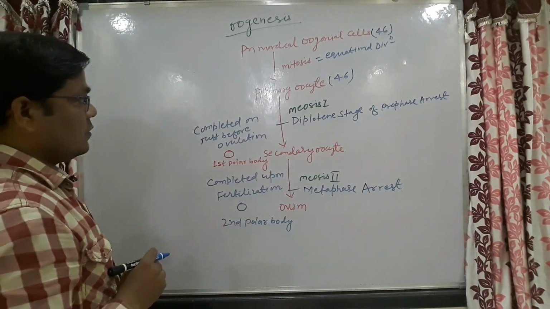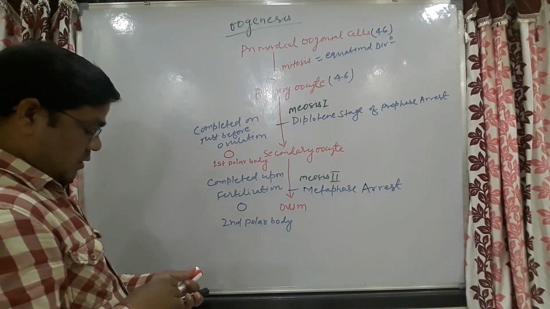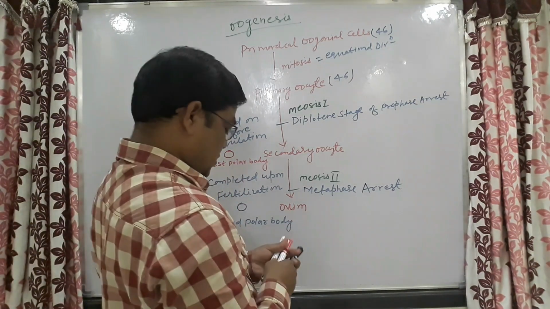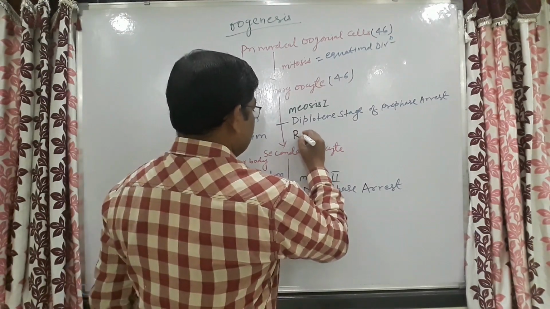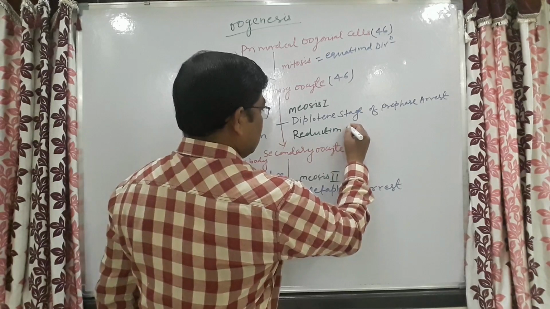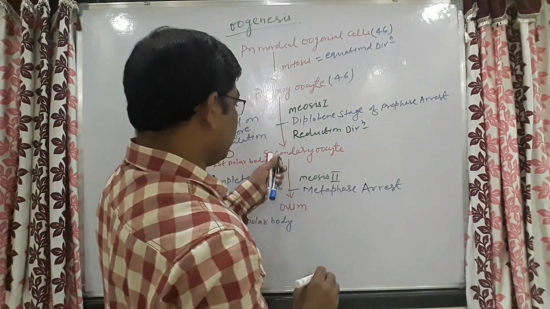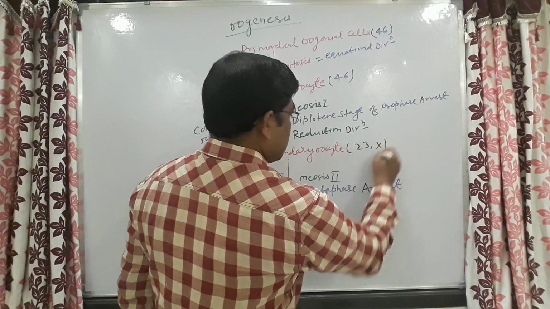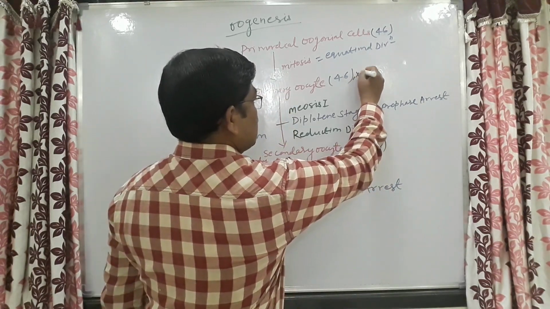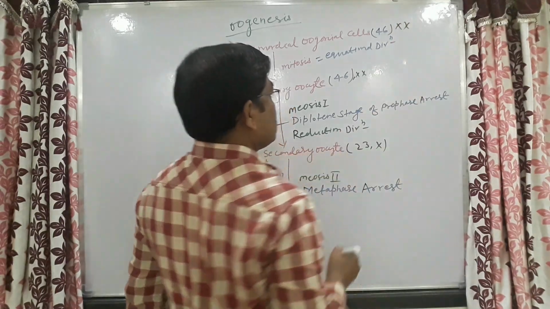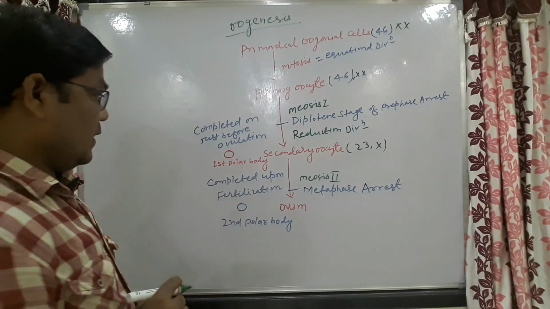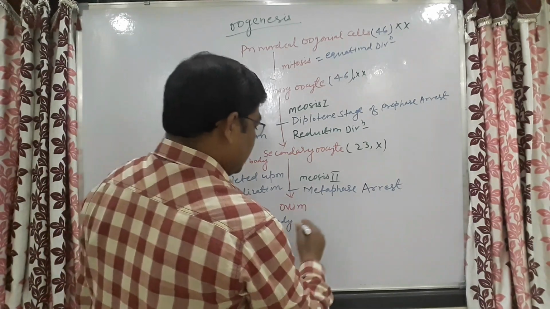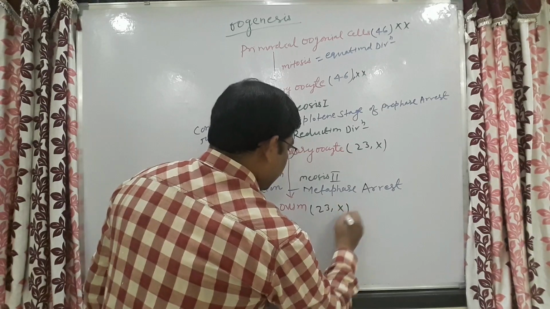At the stage of secondary oocyte, as meiosis I is the reduction division, the chromosome number will be 23, and the unfertilized ovum also has a chromosome number of 23.